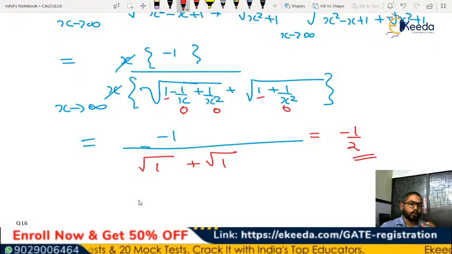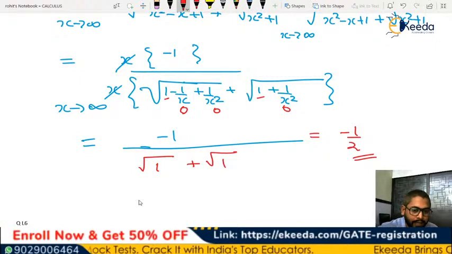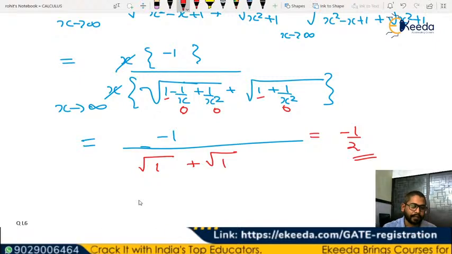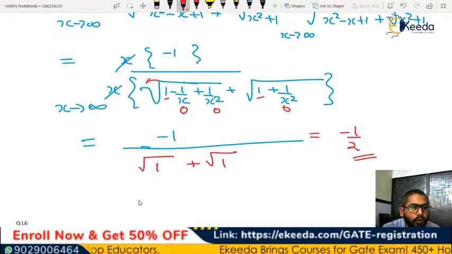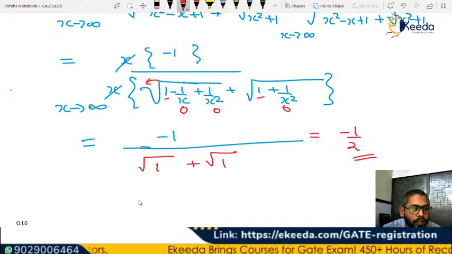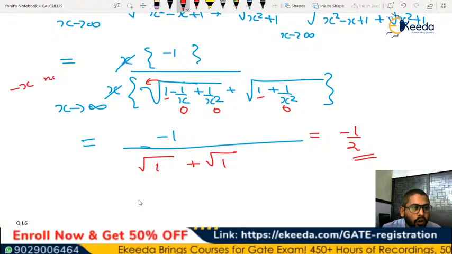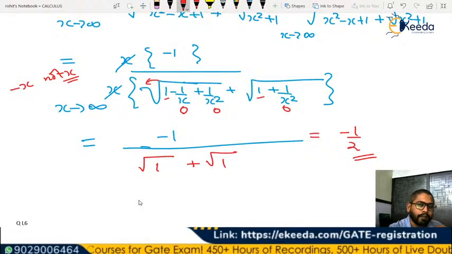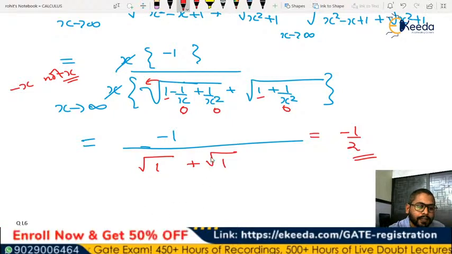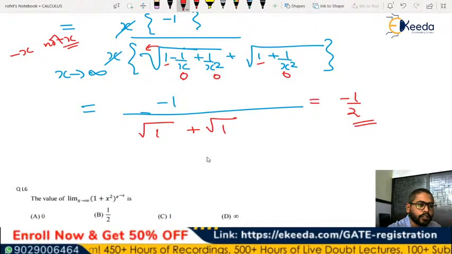And in another case, you can try solving it when x tends to minus infinity. If it is tending to minus infinity, when you are taking something common out of the square root, you have to make sure you are taking out minus x, not x, right? That's it. So this is how you can find the value as minus half in this case. So let's move to the next question.